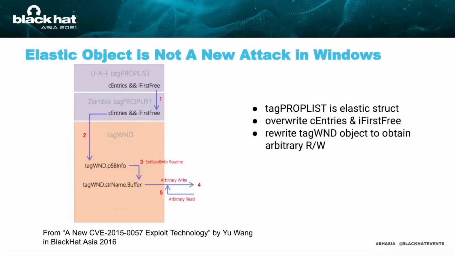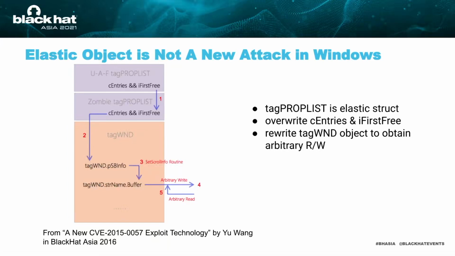The same attack is observed in Windows kernel exploitation. The example on the slide is from a previous Black Hat talk by Yu Wang. In this exploitation, the attacker uses the use-after-free tagPROPLIST to override the cEntries and iFirstFree fields in the zombie tagPROPLIST. tagPROPLIST happens to be an elastic structure, similar to the one in the previous slide. cEntries is the length field, and iFirstFree is the flexible buffer.